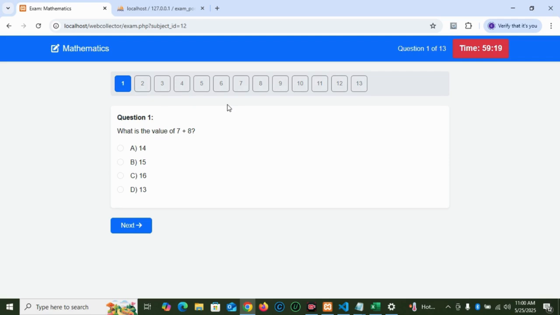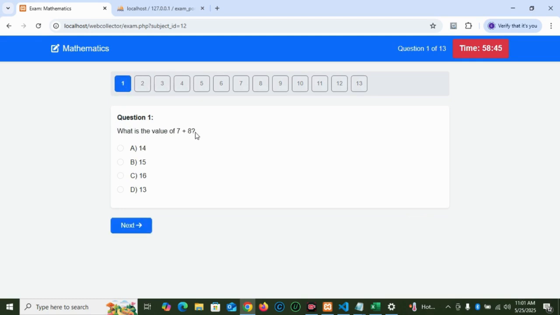The question navigation bar at the top is a game changer. You can see all the question numbers, and the current question is highlighted. As you answer a question, the button for that question will turn green, just as this one is green because we're about to attempt question 1. So you can easily jump to any question by clicking its number. No more flicking through pages. You just click any of the numbers.